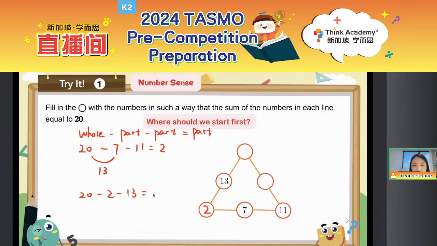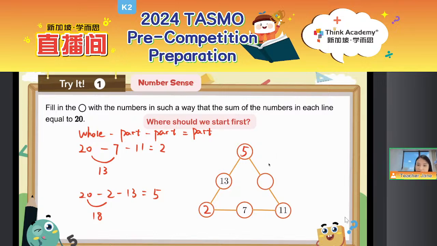Okay, type your answer in the chat box. What is the final answer to this question? 20 minus 2 minus 13. Perfect, that should be 5, because we can see 20 minus 2 equals 18. 18 minus 13 equals 5. Good job. So we can get the final answer here should be 5.